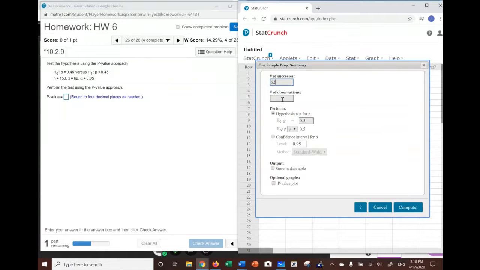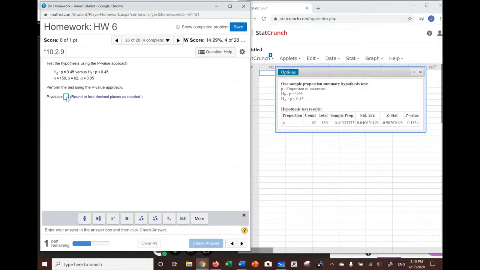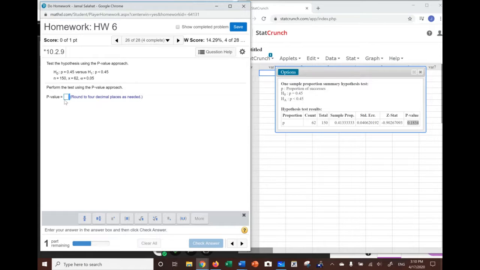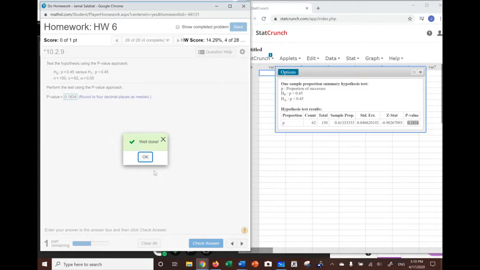And they gave me the number of observations, which is, in this case, 150. And they told me the test is P equal to 0.45 and P is less than 0.45. So I'm going to choose the less. When I do everything in here, what is the p-value? The p-value is going to be here in this table, which is 0.1834. When I put those numbers in, that's the p-value.